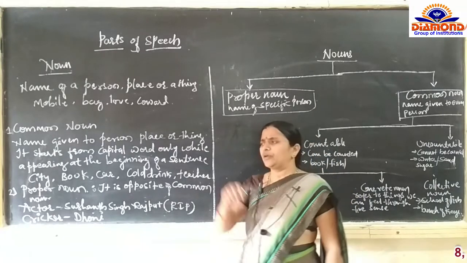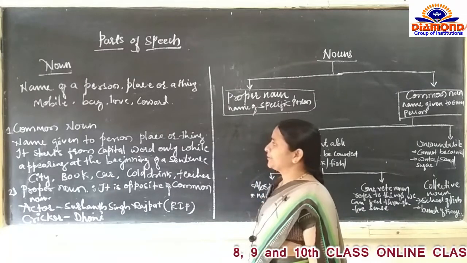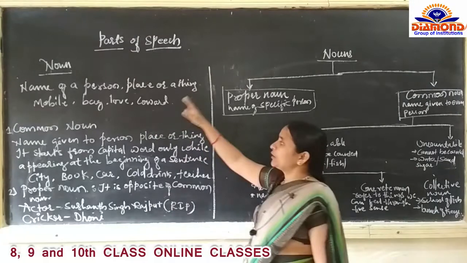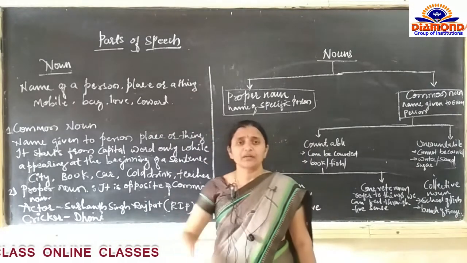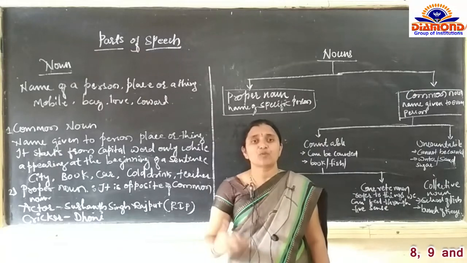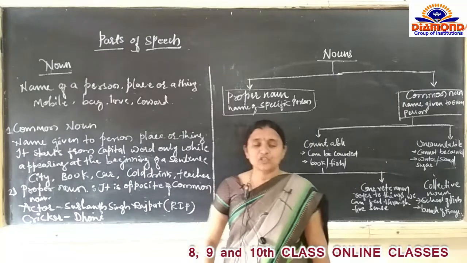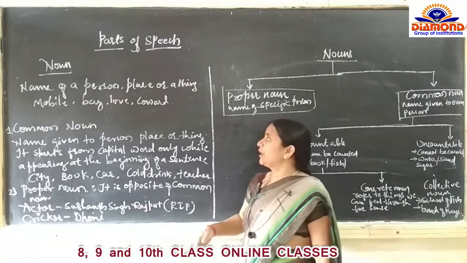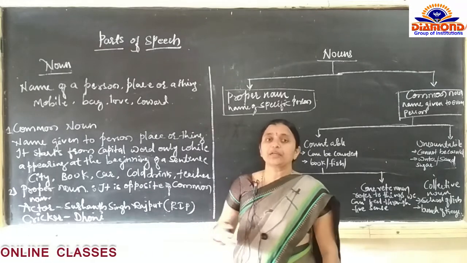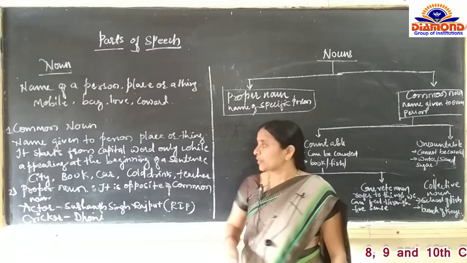Any name, it may be a name of a person or a place or a thing. First, our definition is name of a person, place or thing. For example, the thing in your hand, that is mobile, that's also a noun. And the bag which you are going to use is also a noun. And love, that's also a noun. Covid, that is also a noun, that's also a name.